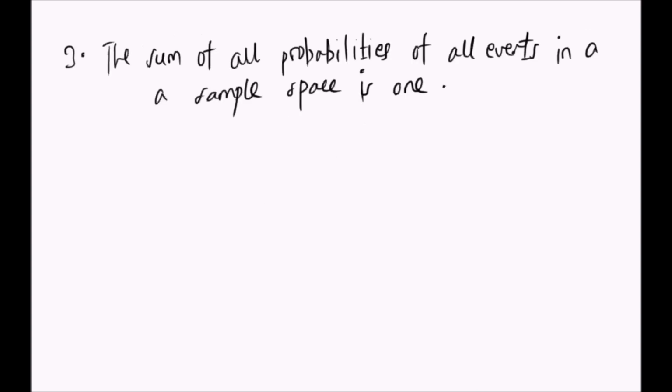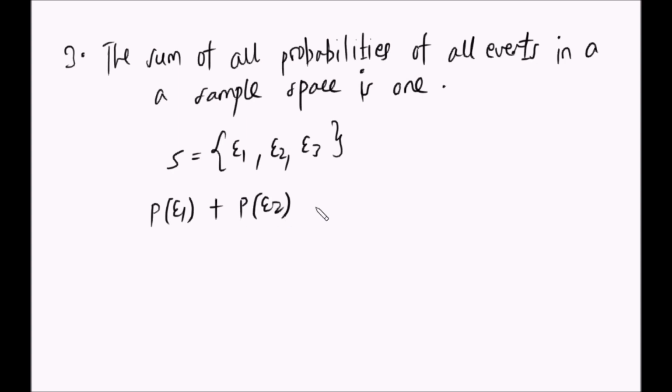Nyingine anasemaje? Anasema the sum of probabilities of all events in a sample space. Tuseme sample space contain event 1, event 2, event 3. Hizi tatu. So the probability of event 1 plus the probability of event 2 plus the probability of event 3 itakuwa nini? 1. So the sum of probabilities of all events in a sample space is what? Is 1. That's the third one.